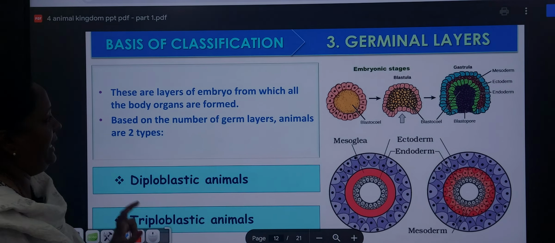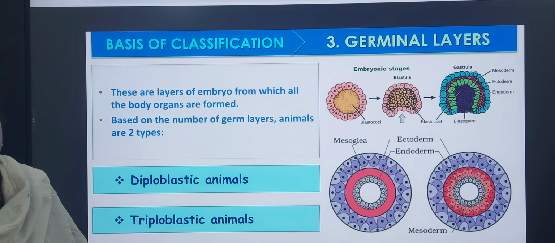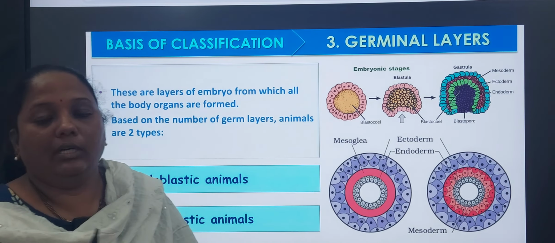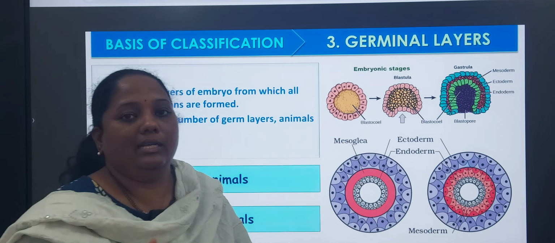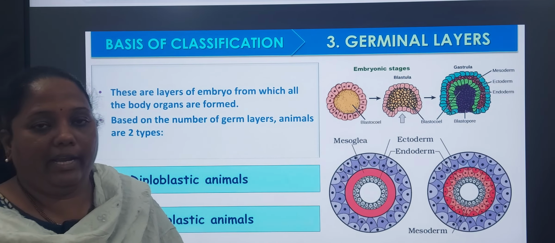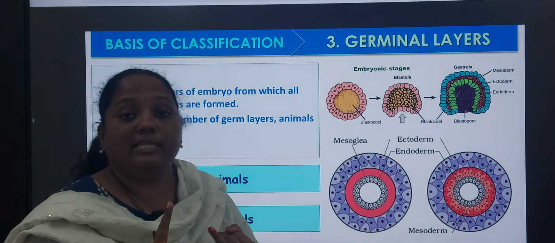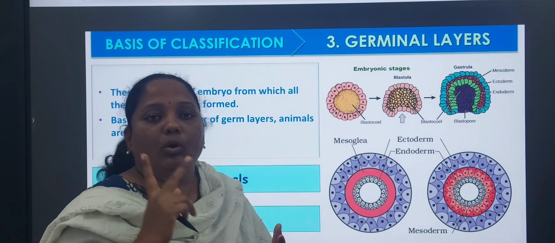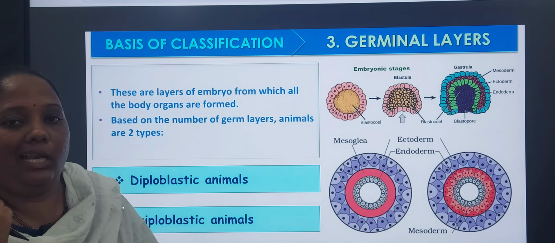Next, about germinal layers. I told you the embryonic layer contains three layers. What are they? Ectoderm, mesoderm and endoderm. Depending on the germinal layers, animals are divided into two types: diploblastic and triploblastic. Diplo, two layers; triplo, three layers.